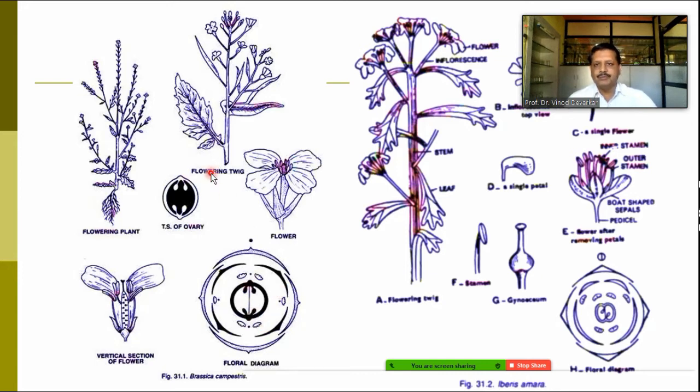If we talk about the typical floral diagram of the family, here you can find the first whorl of the calyx. These 2 sepals are outer, and these 2 sepals are inner. So calyx is in 2+2 condition. जसं आता आपण शेवटच्या स्लाइड मध्ये बघितलेलं होतं. Calyx कसा आहे 2+2 and they are 2 in 2 whorls.